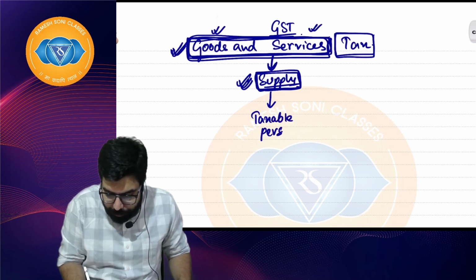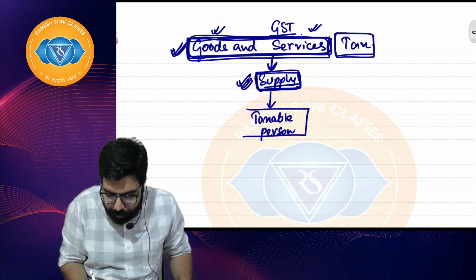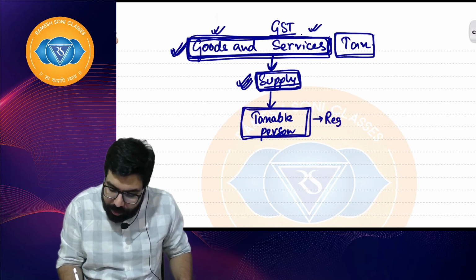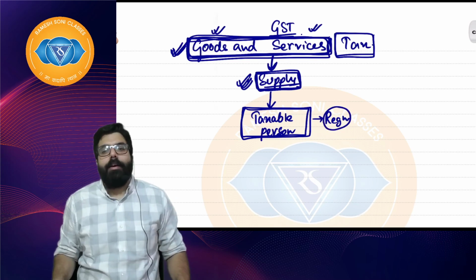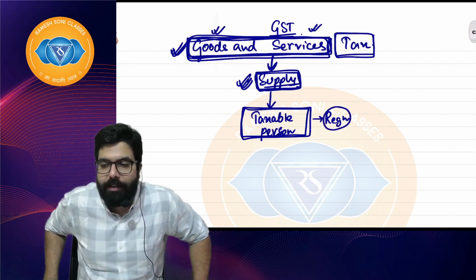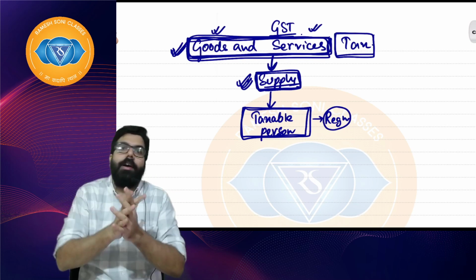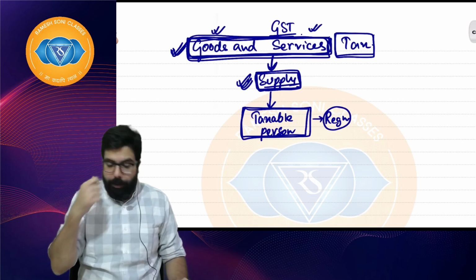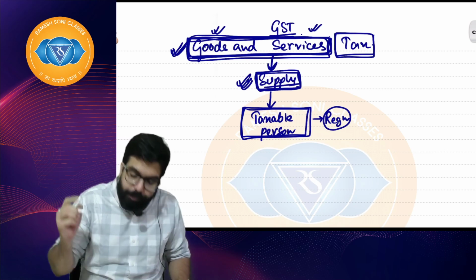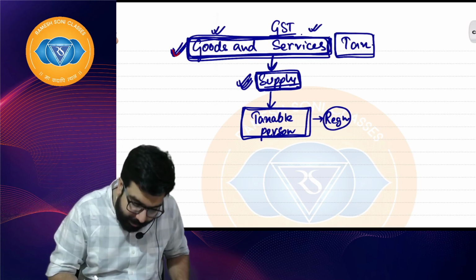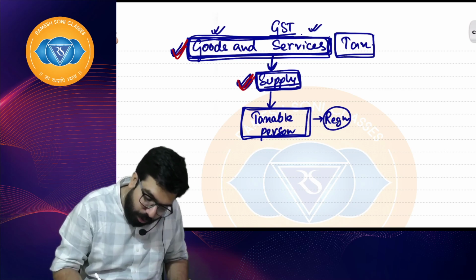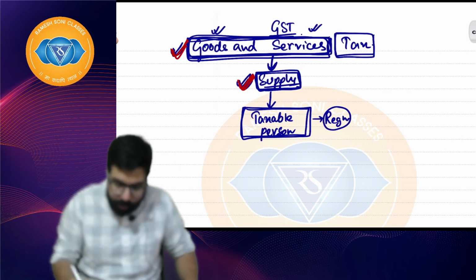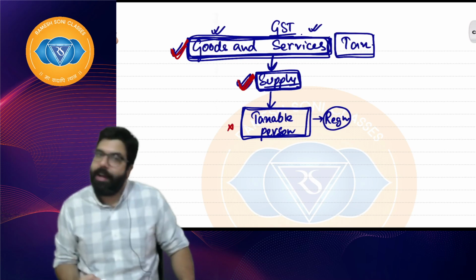I hope everyone is clear. Sir, what do you mean by taxable person? A taxable person is a person who takes registration in GST. So if you have not taken registration, you are not a taxable person. If you are not a taxable person, you will not charge GST. I hope everyone is clear. So the roadside person who is selling socks, goods are being supplied. Why didn't he charge GST? Because he was not a taxable person. I hope everyone is clear.